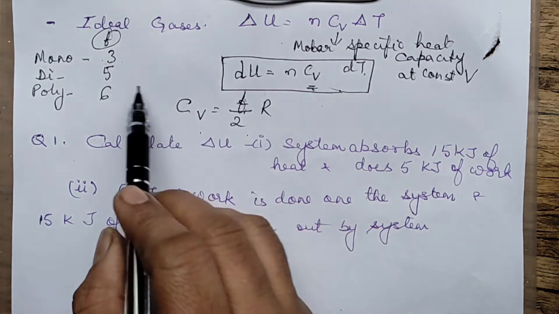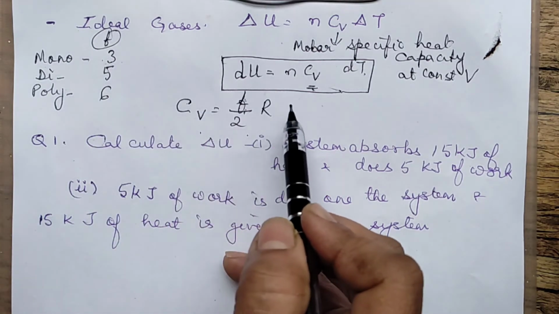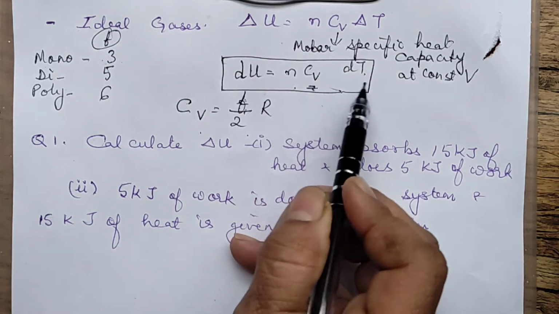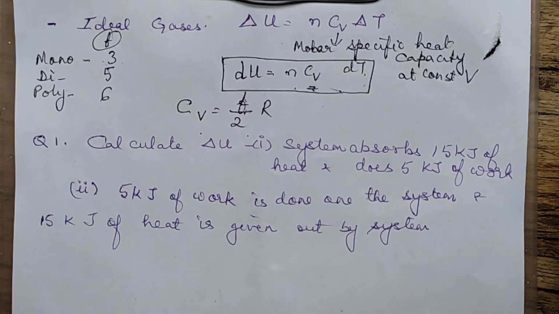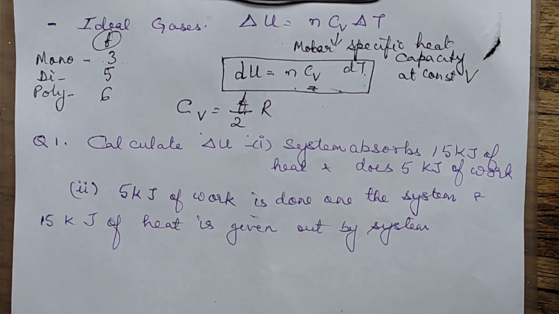So accordingly, for monoatomic gases, what will be the CV value you will have? 3 by 2 of R. For diatomic, 5 by 2 of R. For polyatomic, 6 by 2 of R. Okay, that value we can put, how many moles are given and how much is the change in the temperature. With that, we can calculate what is the internal energy. Fine. Now, let's move on to the numericals.